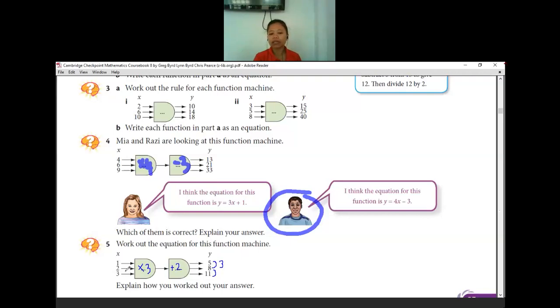Let's check for another input. The input is 2. Is it correct? 2 times 3 will be equal to 6. And then 6, I plus it by 2, it will be equal to 8. Oh, this is correct. If you are still not sure, you can check it from the third output. 3 times 3 will be equal to 9. 9 plus 2 will be equal to 11.